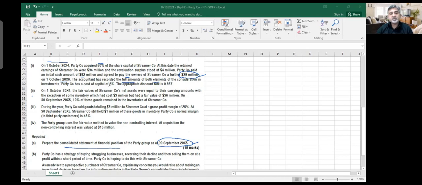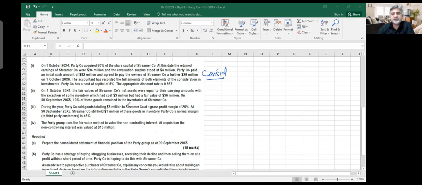Party Company has a cost of capital of 8% and the appropriate discount rate is 0.857. 0.857 is the 2-year discount factor. You can use this number. So we will be doing 28 million times 0.857, and that will give us 25 or 26 million, whatever we will see. Otherwise, if they don't give you the 0.857, you should say 28 million divided by 1.08 to the power 2. If you are not comfortable with power 2, you can divide 2 times by 1.08. On the calculator, 28 divided by 1.08 divided by 1.08 gives you the same number. This first note tells us about consideration, nothing else.